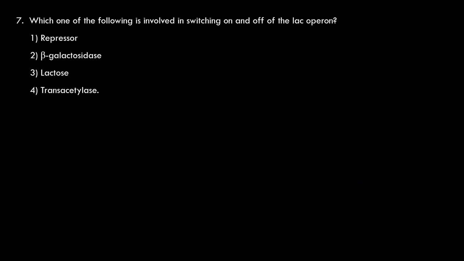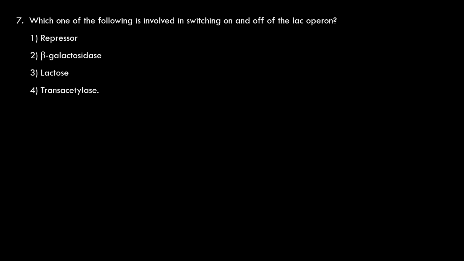Which one of the following is involved in switching on and off of the lac operon? The switch is kept in the on position whenever there is lactose, and whenever there is no lactose, the repressor binds to the operator and the operator switches to the off position.